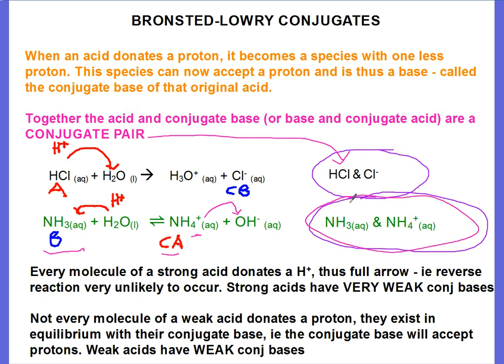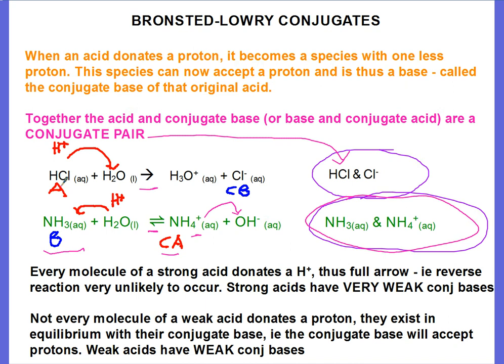Now, if you look at these two equations, we've got different arrows. The arrow in this hydrochloric acid equation is a straight arrow, whereas this one's an equilibrium arrow. And that's because in a strong acid, every molecule donates at least one proton. Therefore, we give it the full arrow. It's not an equilibrium reaction. It's not a reversible reaction.